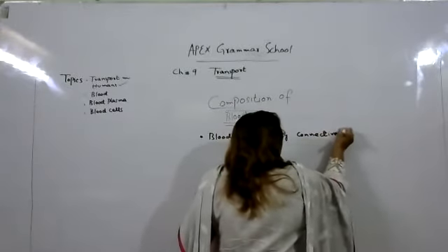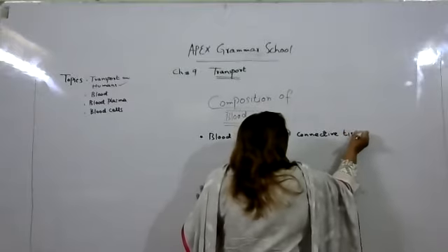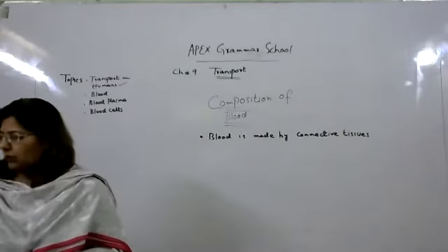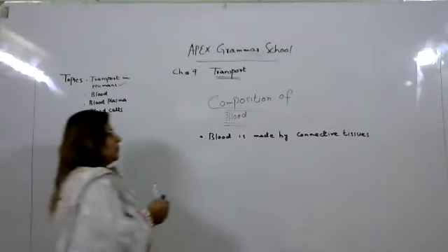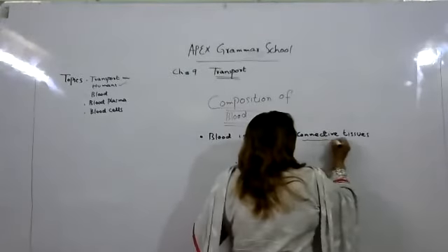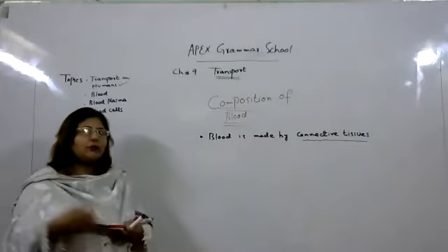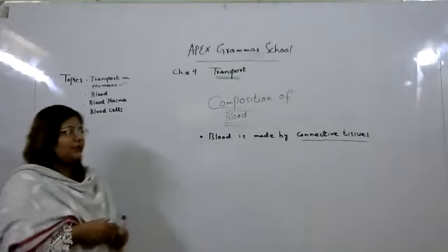Connective tissues. I have told you again and again that our bones are made by connective tissues. Okay. So connective tissue is an important thing in the composition of our blood, that our blood is made by a connective tissue.